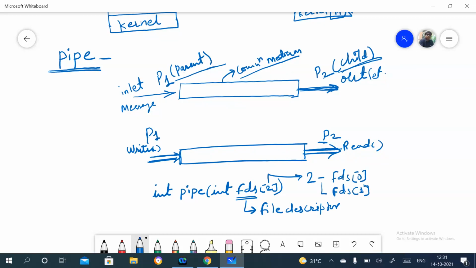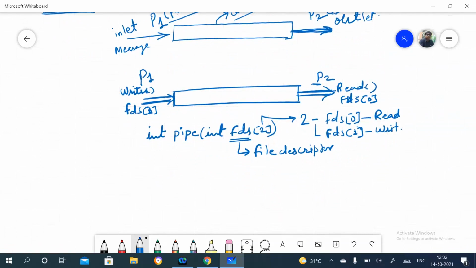FDS 0 is for reading purposes, and FDS 1 is for writing purposes. As this is the writing side, FDS 1, and here FDS 0.